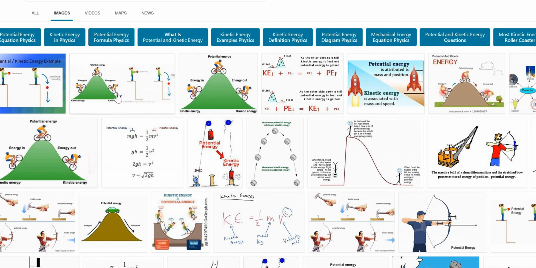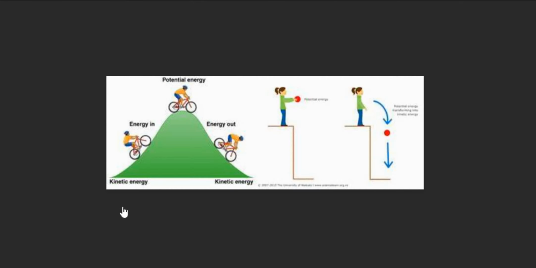So we have a few images. See here. Initially, when this fellow is standing here, he has potential energy. So what is potential energy? The energy possessed by a body by virtue of its specific position, by its position. As he comes down, by virtue of its motion, it gets kinetic energy. The total potential energy is converted into kinetic energy.